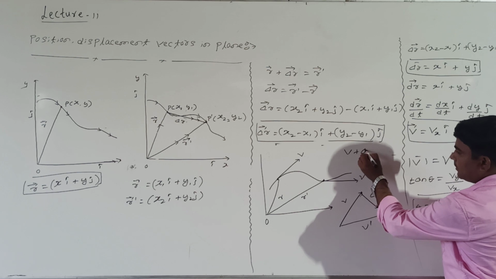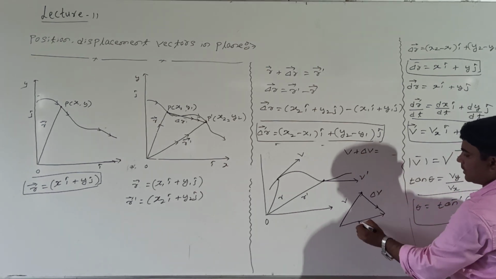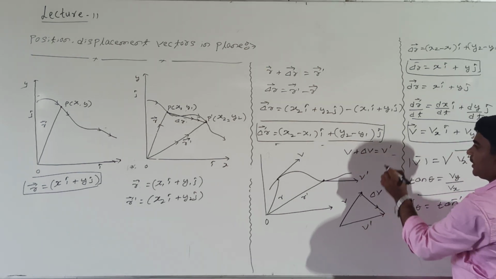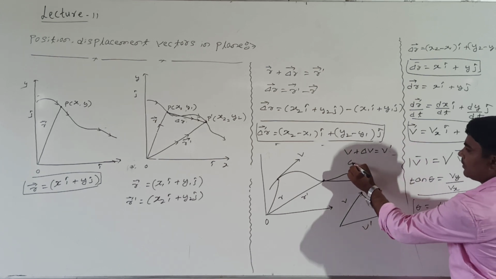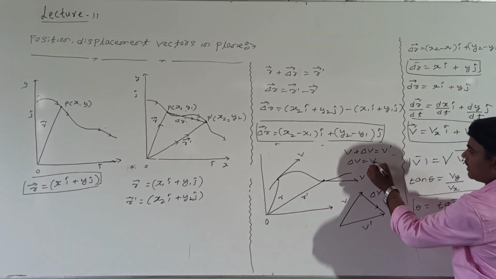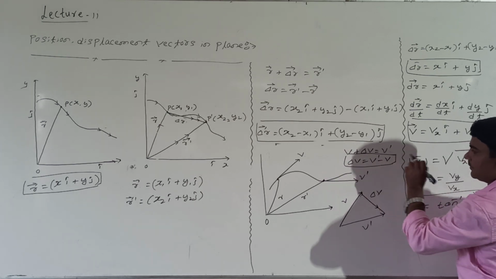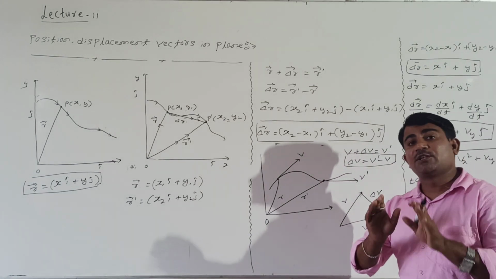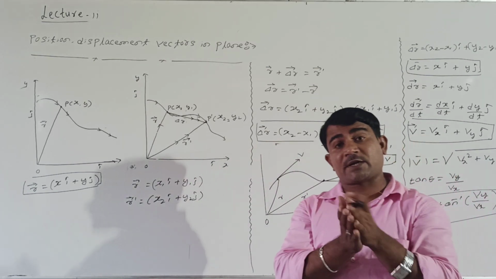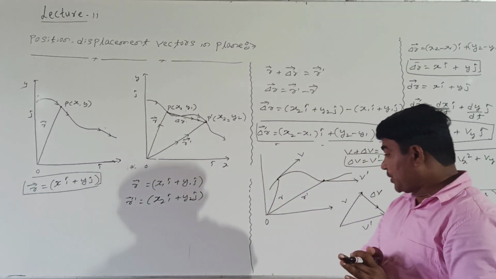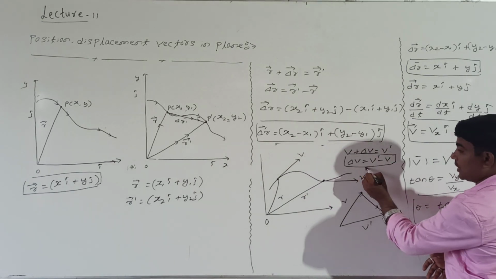How to represent? V plus del v equals how much? V dash. Or how to write? Del v equals how much? Del v equals v dash minus v. V dash minus v. Right? What is this? The change in velocity in the given plane, vectorially. By the triangle of addition of vectors, this is how to represent the change in velocity.